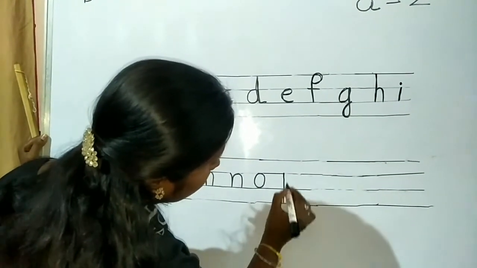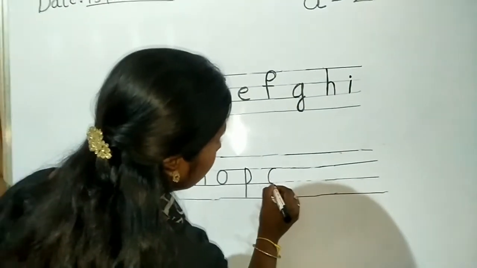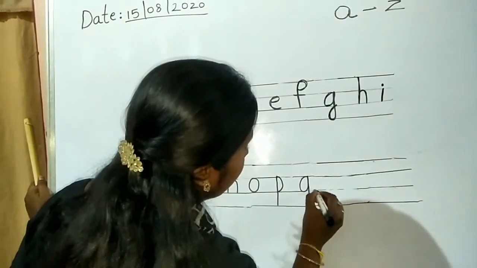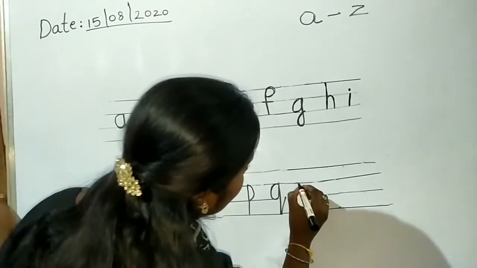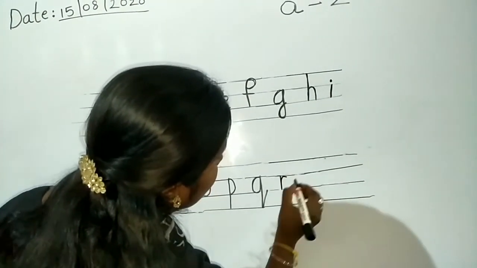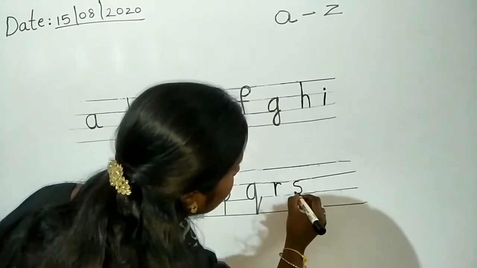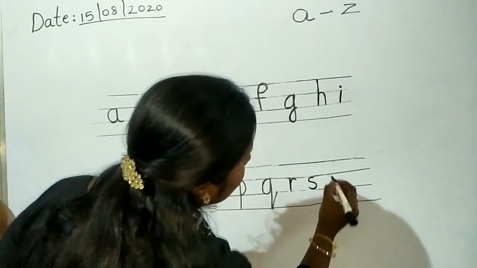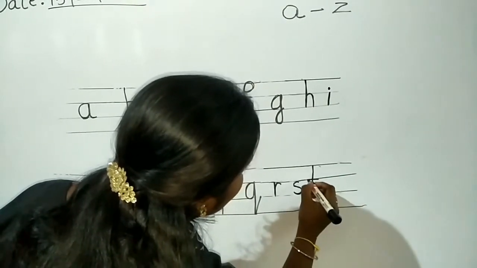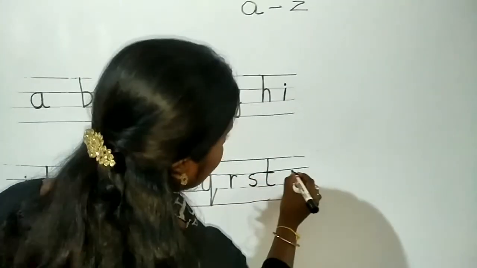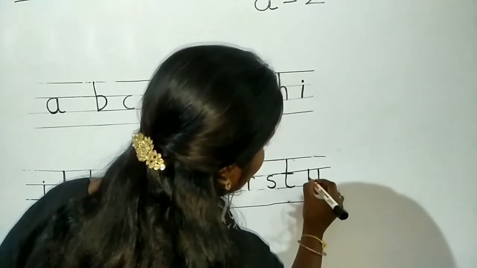P. See. Here it will come down in small letters P. Next Q. See, this is different. Q. Okay. Like this you have to write. Next is R. This is R. S. See. T. Next is U. See.